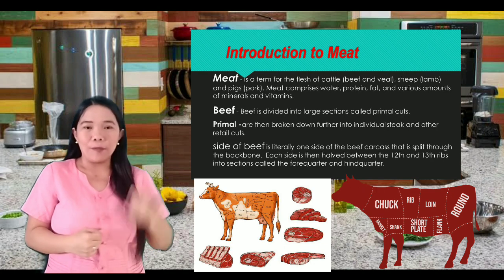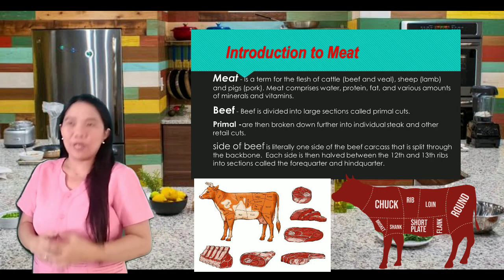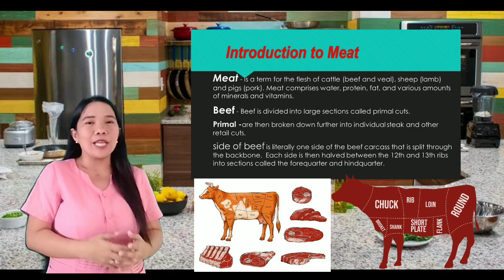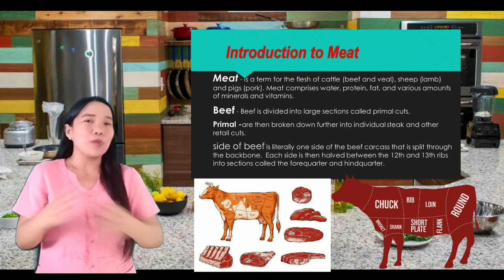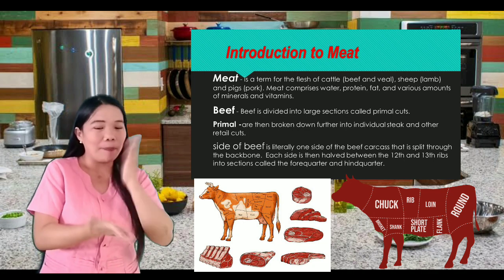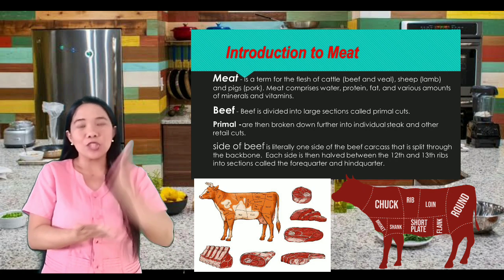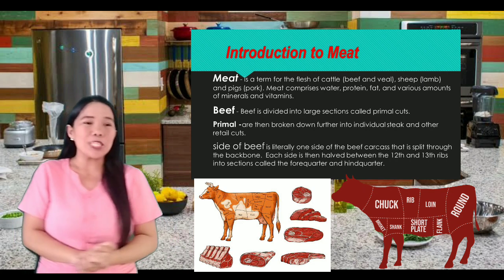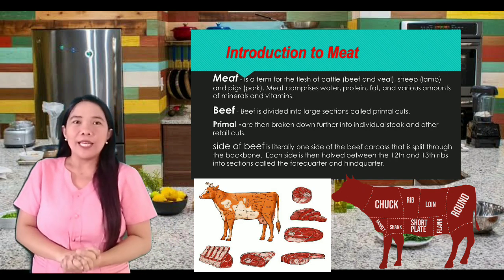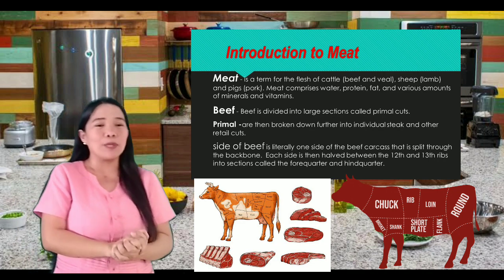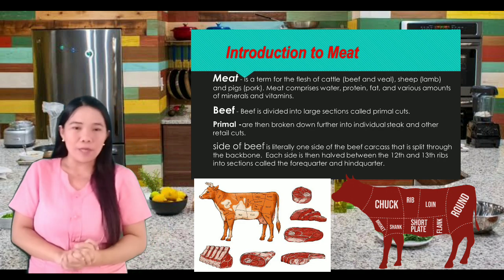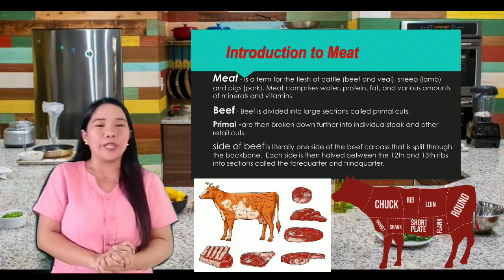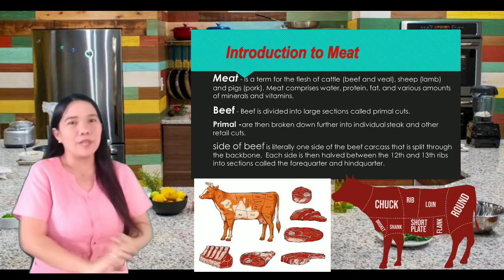The other one is the side of beef. It is literally one side of the beef carcass. When we say carcass, this is the chopped beef that is split through the backbone. Each side is then halved between the 12th and 13th ribs into sections called the forequarter and the hindquarter of the beef.